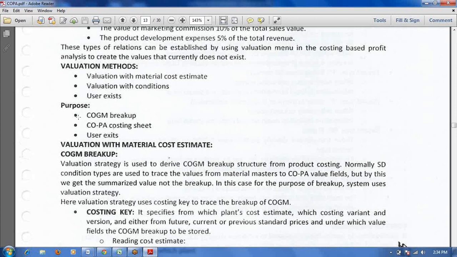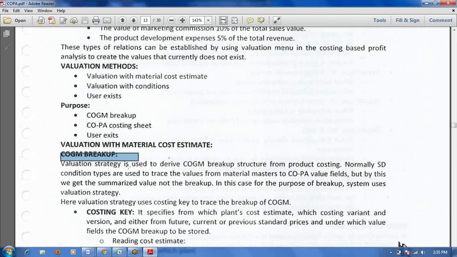Your valuation purpose one is to get the COGM or COGS breakup, and second, we will create a COPA costing sheet. Here we will maintain the conditions, the base condition type and the overhead percentage. Based on that, you can post the expenditure directly in the COPA module. How will you get the COGM breakup? Here one more thing, the costing key is also very important.